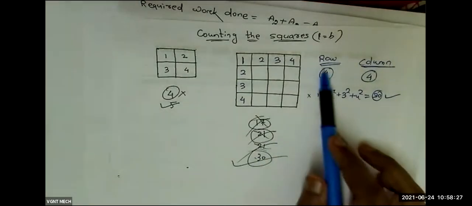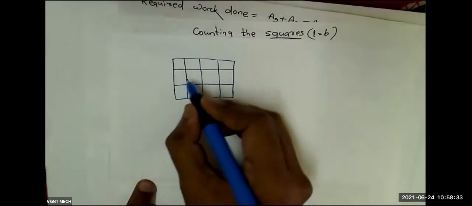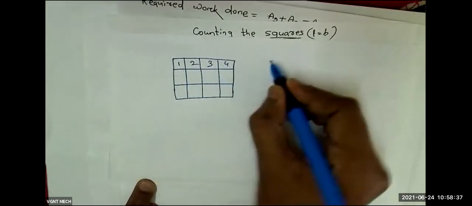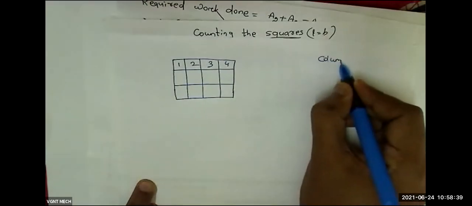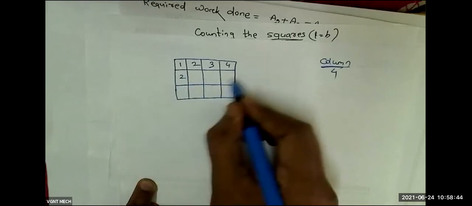Whatever you have done here, 1 square plus 2 square plus 3 square plus 4 square. Why did you get the right answer here? Because here the number of rows is equal to the number of columns. That's why you got the right answer. But here, how many rows are there? Sorry, how many columns are there? 1, 2, 3, 4. So the columns are 4. How many rows do we have? 1, this is the second row, this is the third row. So we have 3 rows. Okay, so in this case, you will not get the right answer.